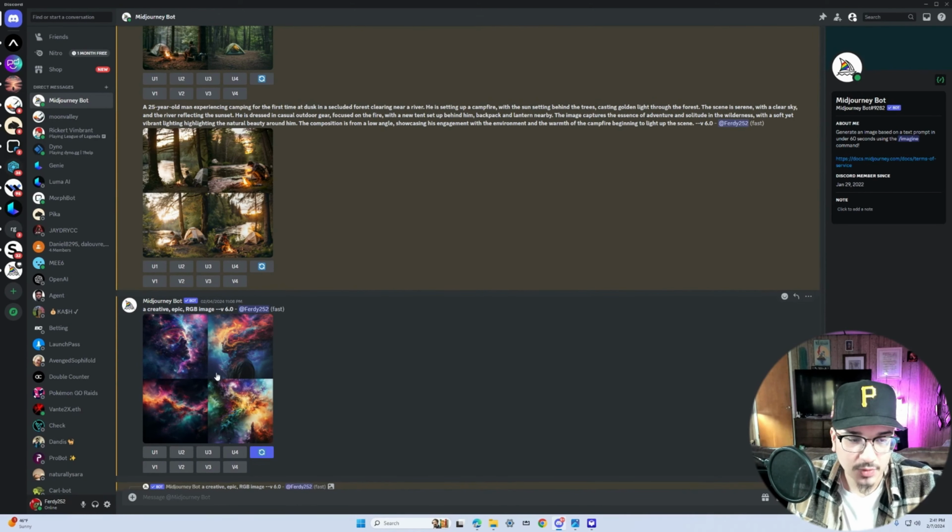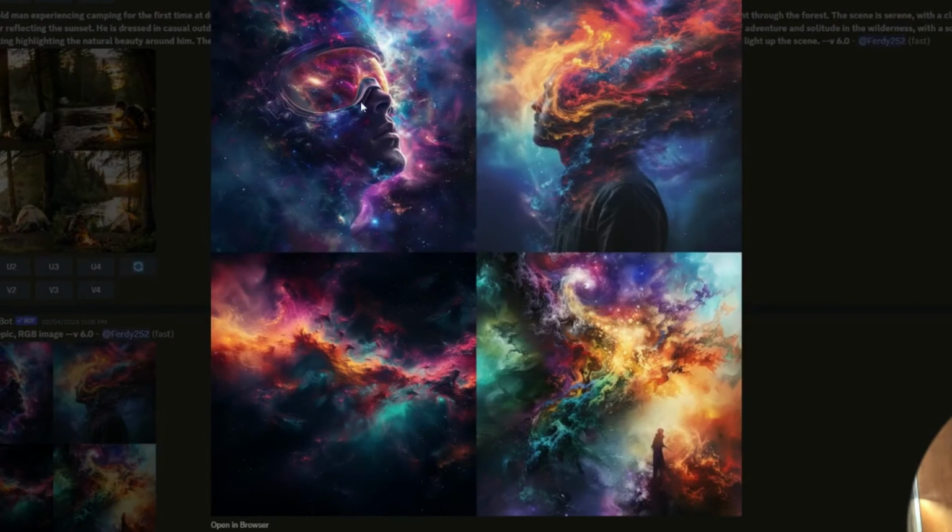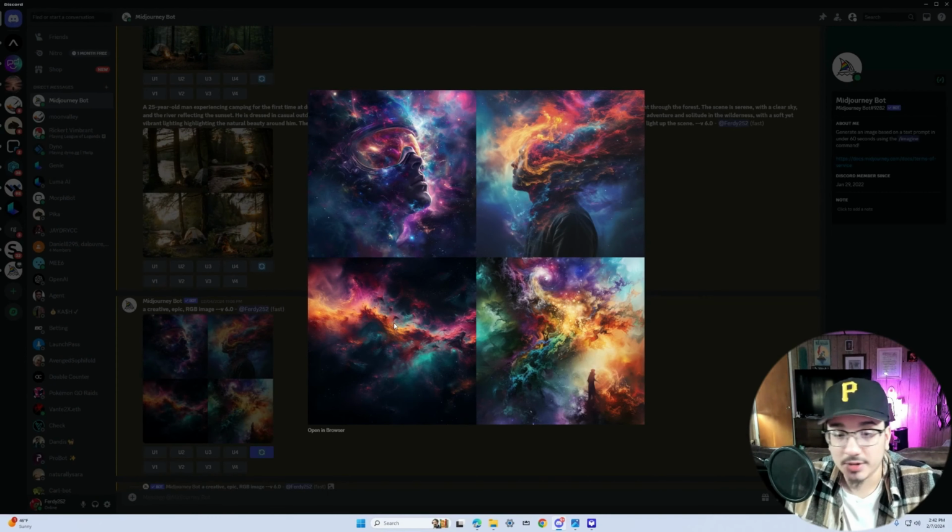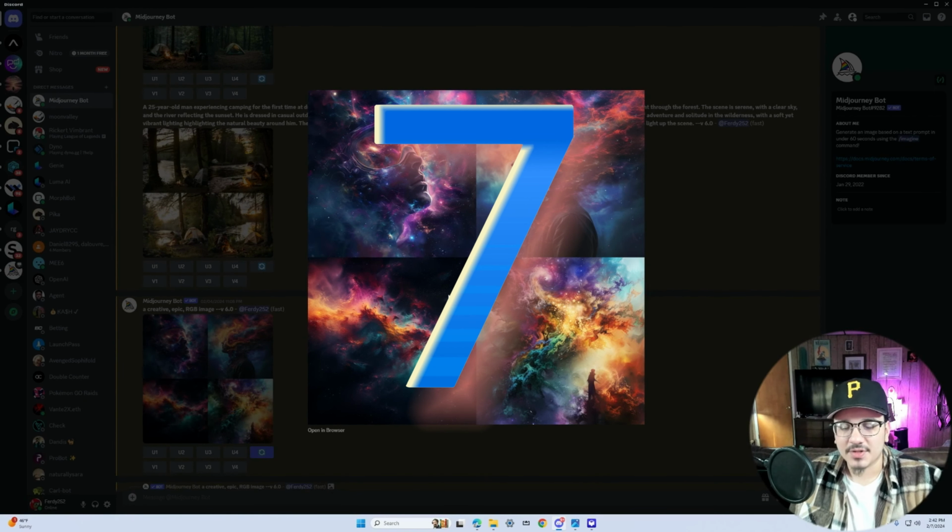And this is what Midjourney gave us. Sort of like a person with their face in space, another person with their head on a cloud. Their head is kind of mixed in with some smoke or some cloud. Just have a person over here walking or standing in some smoke or some cloud. And this is just an image of, I guess, random nothingness. I don't know. Cool colors and all, but I didn't really see the creativity. I would give Midjourney a 7.5, leaning towards a 7. I would say a 7.